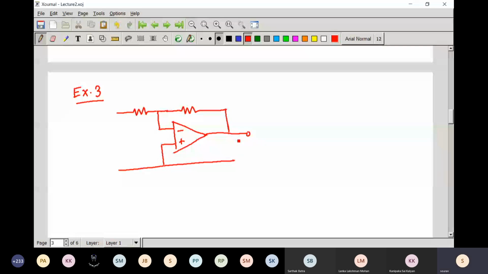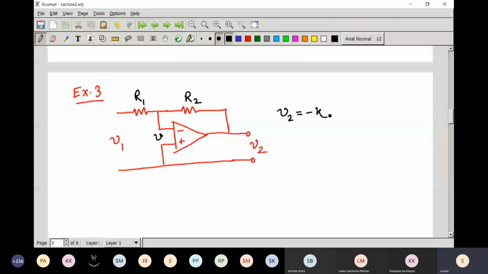Here the output is V2 and the input is V1, and the different parameters are here. This is R1 and this is R2, and suppose this voltage is V. If the gain is K, as it is in inverting mode, then V2 equals minus KV.